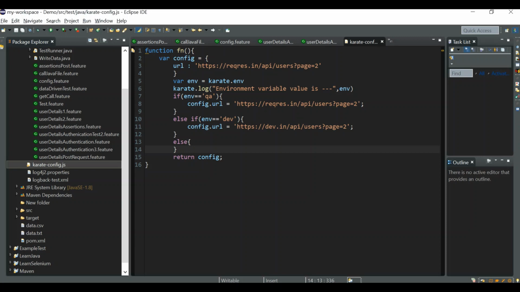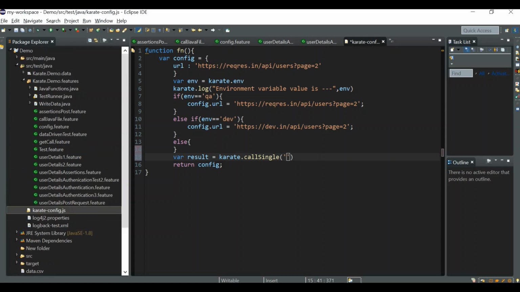Before the return statement, you can start writing your code. I'm going to declare a variable, any name. Now we can use the feature karate.callSingle, with a capital S in Single. Inside this you can call your feature file, so you need to give the complete feature file path. You can start writing the feature file path.